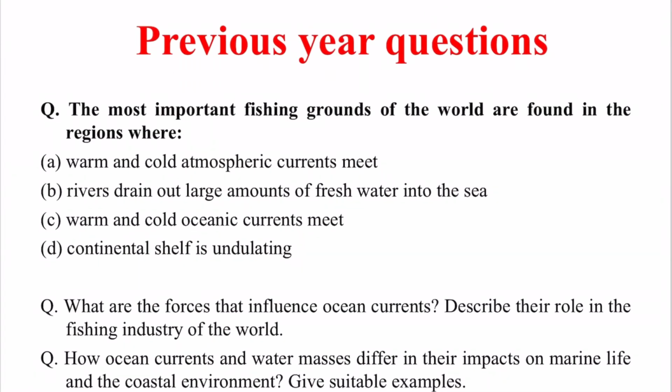So these are some of the questions which were asked in previous years. I have given one example of a prelims question. As you can see, the most important fishing grounds of the world are found in the regions where... So this question belongs to the chapter of ocean currents. They are asking about the fishing grounds, and the important fishing grounds are actually created where the warm and the cold oceanic currents meet. So once we complete the chapter of ocean currents, you will be able to answer these types of questions in both prelims and mains examination.